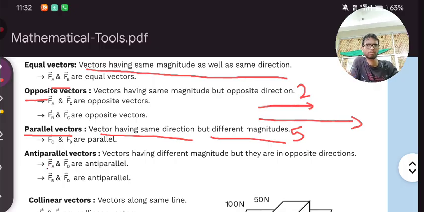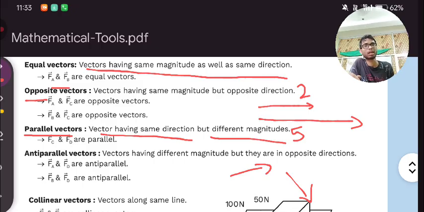Next we have anti-parallel, just opposite. If we have this and one is like that, this is known as anti-parallel. It means one will not be parallel to another. Now what would the definition be? Directions of the two vectors are changing. Both are different, not same.